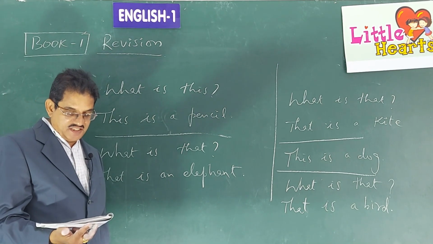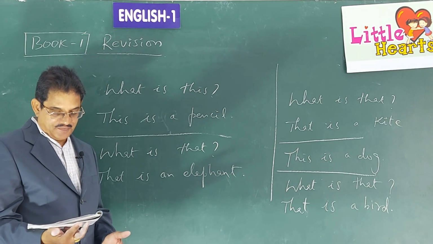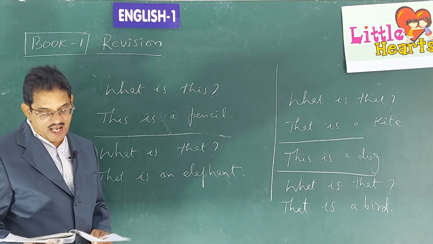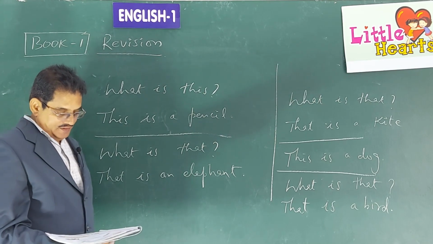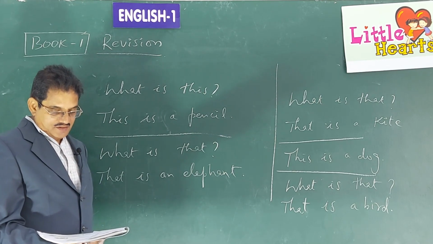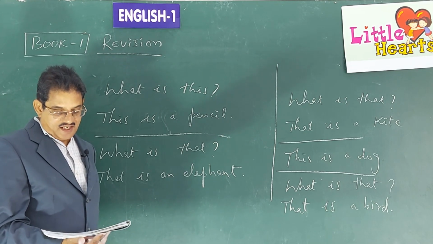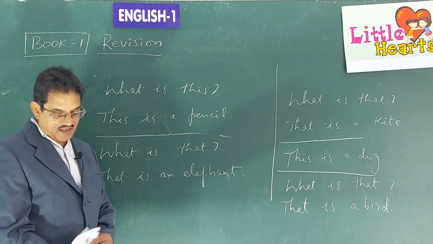Next picture is a jug. So, what is this? We write this is a jug. What is that? That's an umbrella. You can look at the pictures there in page number 9. Okay, children. So, these remaining things, you can write there in the space provided in the textbook itself, in the revision part in page number 9.